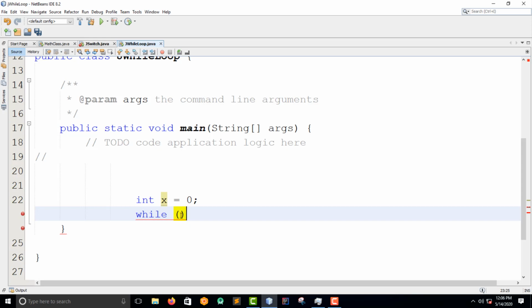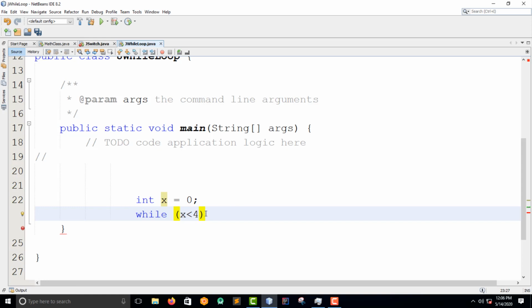I'm going to give a condition here. I've declared x is equal to 0. Then I say that x is less than, let's say, 10. Let me just put a very simple number here.